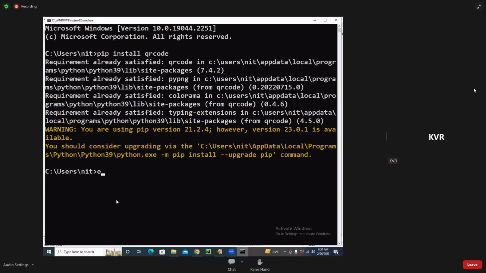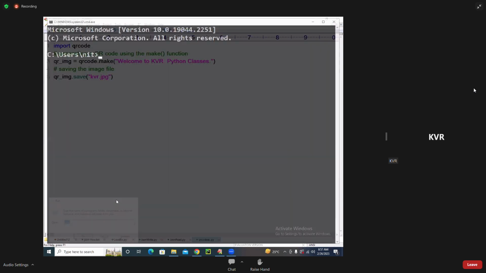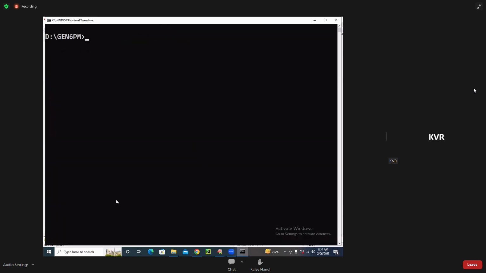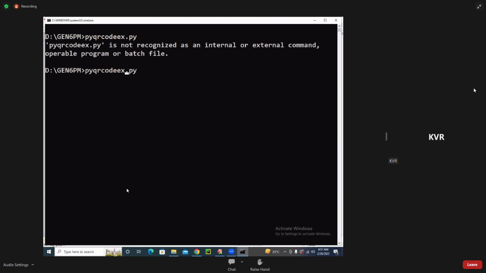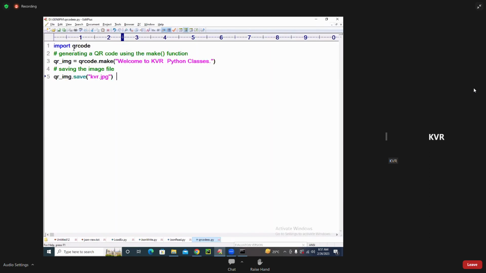Okay. Go to the place, D colon, generator 6 PM. So py QR code example.py. Okay, py QR code example.py. No module named QR code. So import QR code. QR code is there, no? Module is also there.